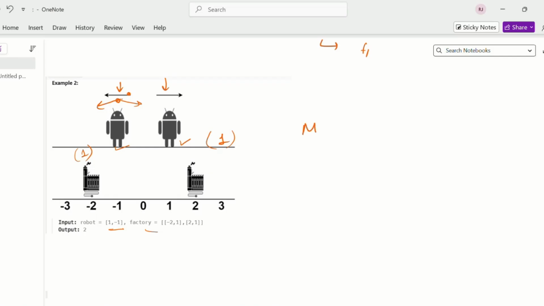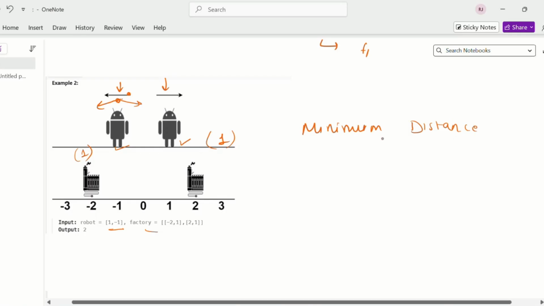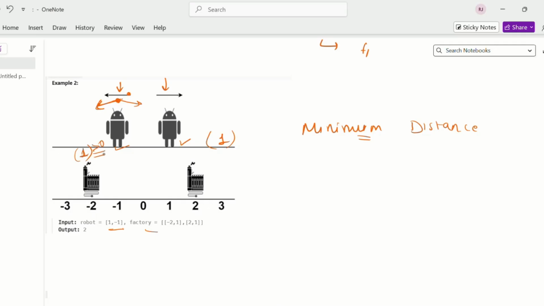But in our case, we need to find the minimum distance, and to find it, we need to traverse to the nearest factory. So for this robot, we will traverse to this factory, since it has a limit greater than 0. If this robot moves to this position, that is -1 minus -2, that is 1, it will move one distance. Then at this position it will find the limit is greater than 0, so it will consume that limit and this robot will get repaired. So the distance for this robot is 1.